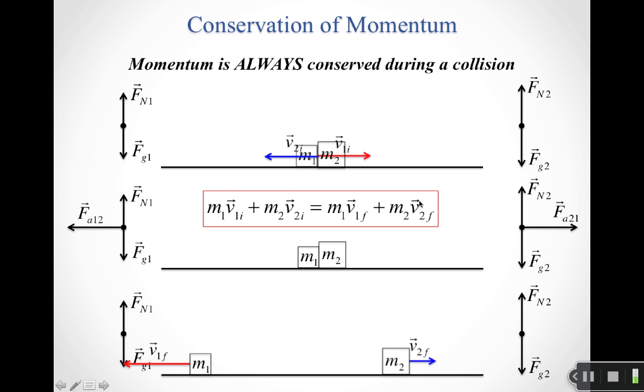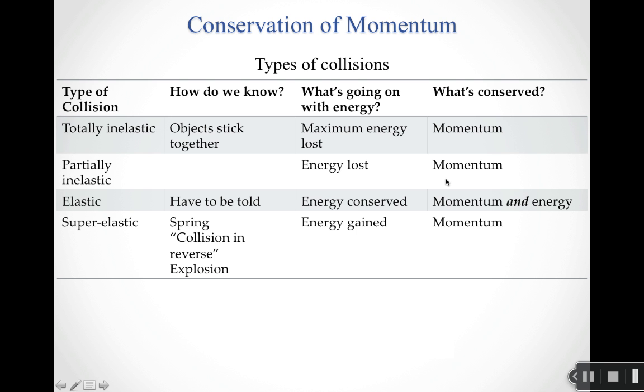And again, these are vector problems. This is a vector equation. So there's really an x component equation for this and a y component equation for this. So how we distinguish between types of collisions is really thinking about what's going on with the energy. So there's sort of four types of collisions that we'll typically talk about.